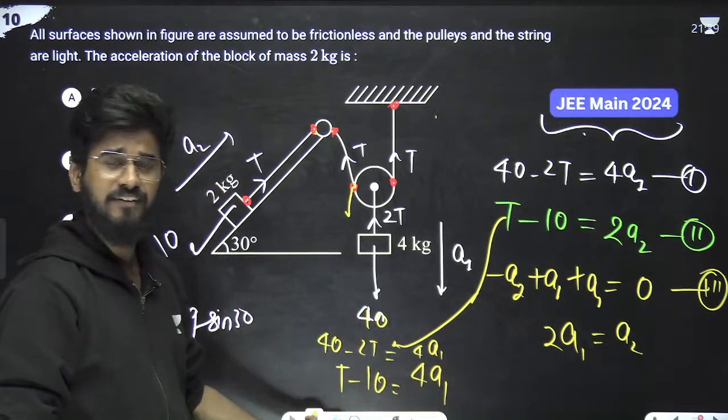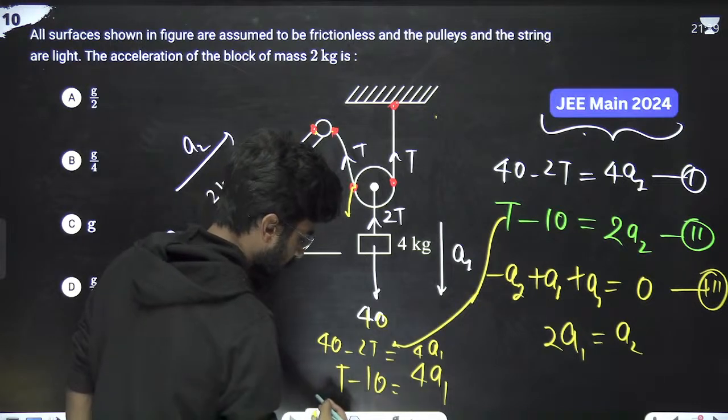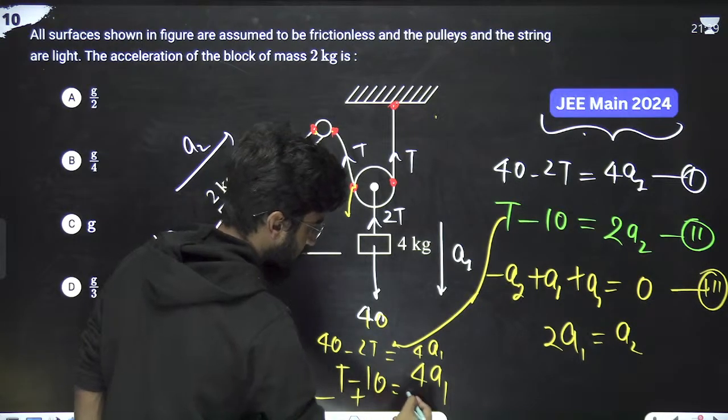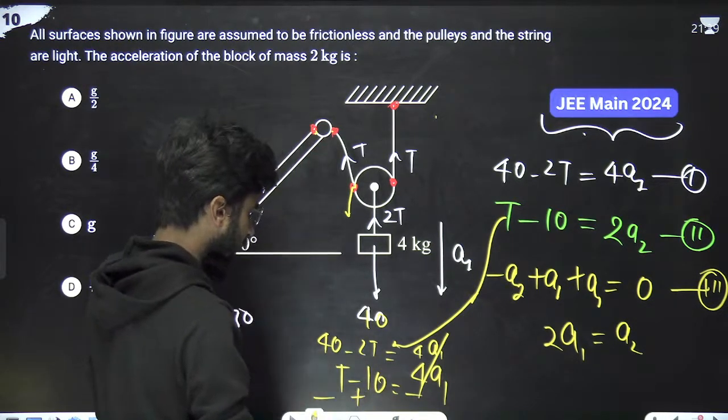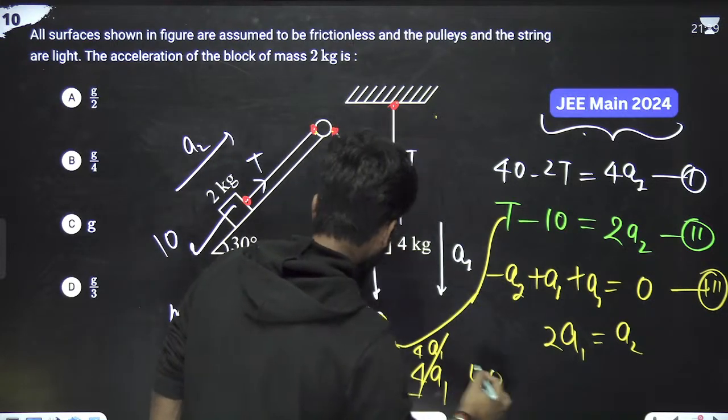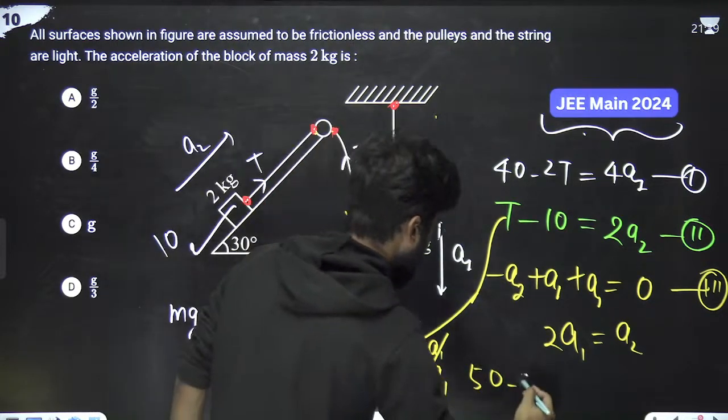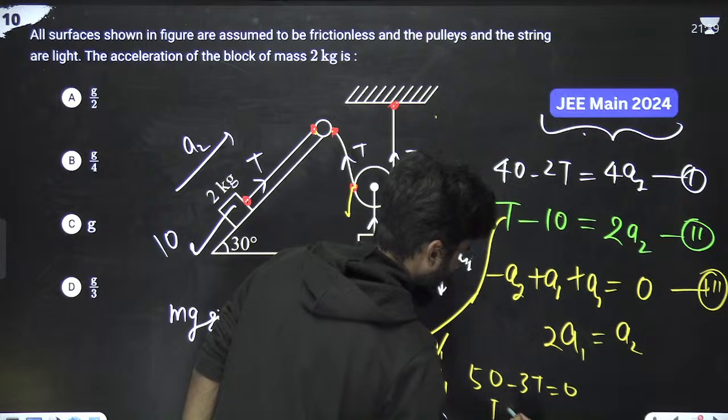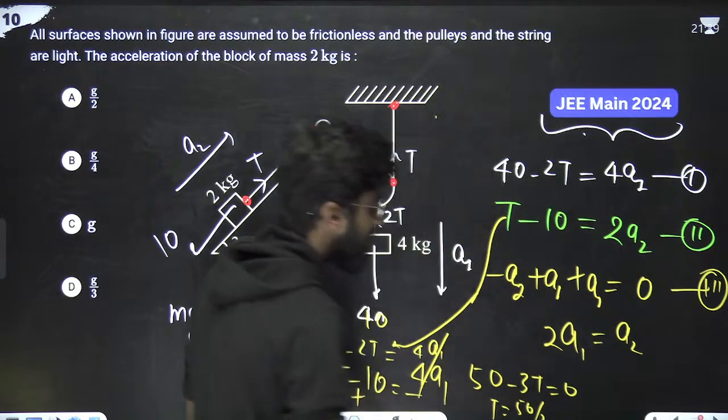So we can find the value of tension. Just substitute or subtract these equations. It will be 40 plus 10, means 50. 2T minus 3T, this is minus 3T. So tension is 50 by 3. We have got the tension.